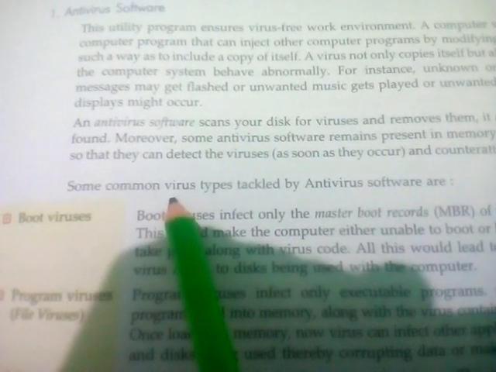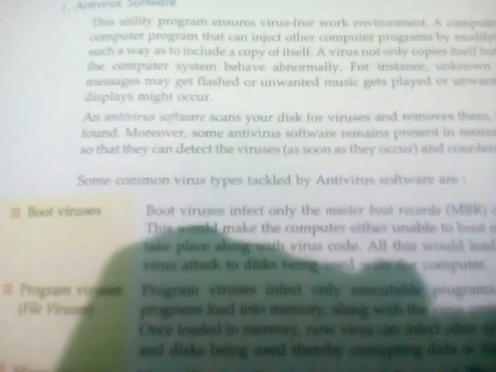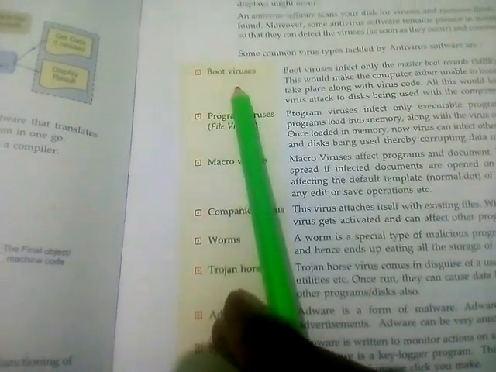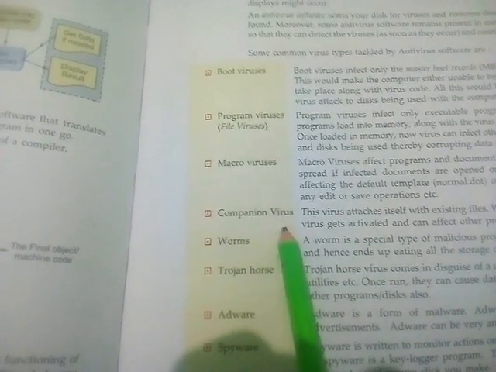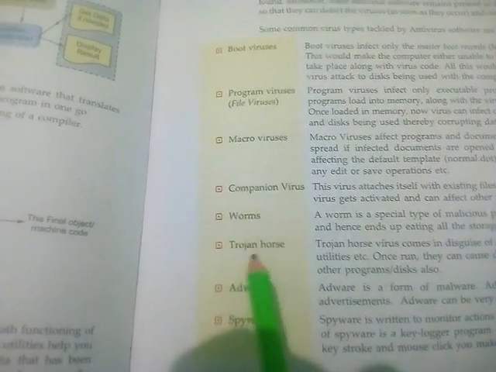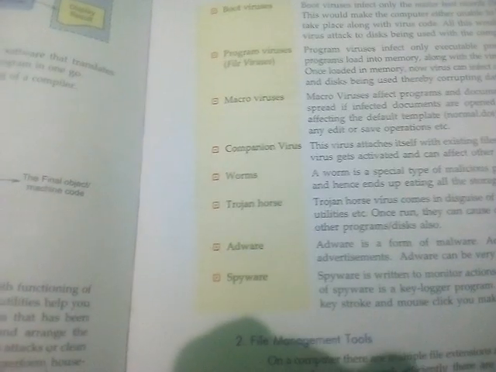Some common virus types tackled by antivirus software are boot sector virus, program virus, macro virus, companion virus, worms, Trojan horse, adware, and spyware.